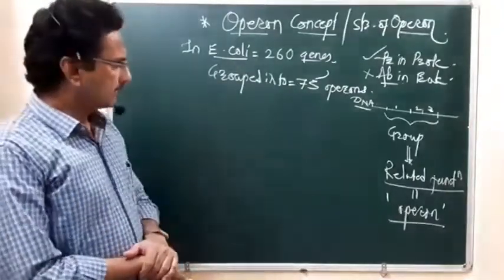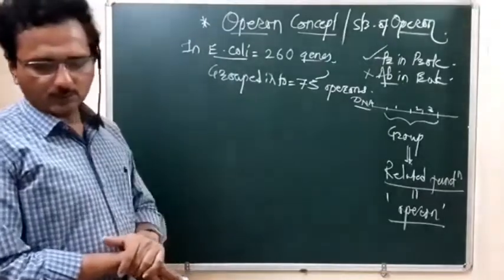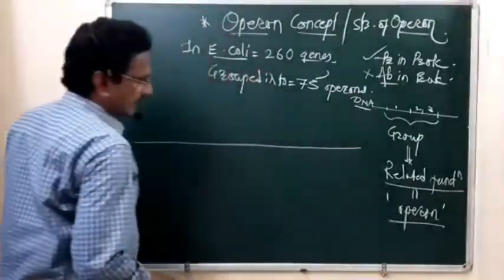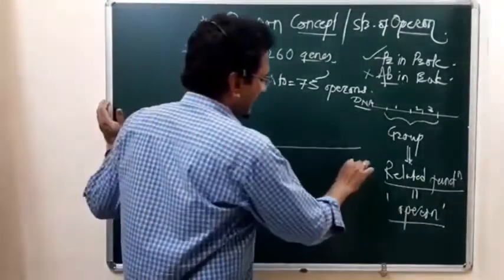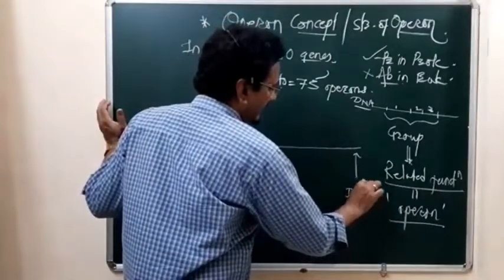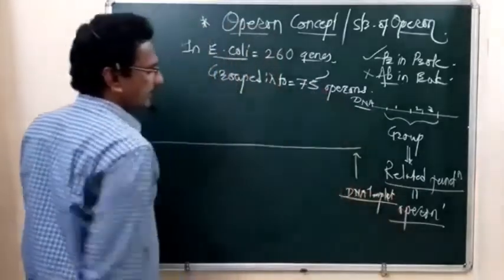Let's see, students, I want to show you the actual structure of the operon. Suppose this is the template strand of DNA. This is the DNA template strand.